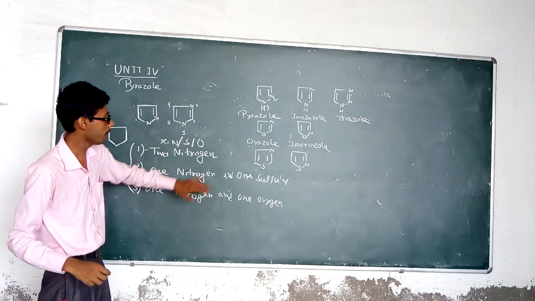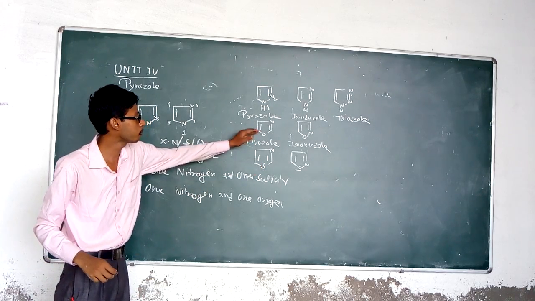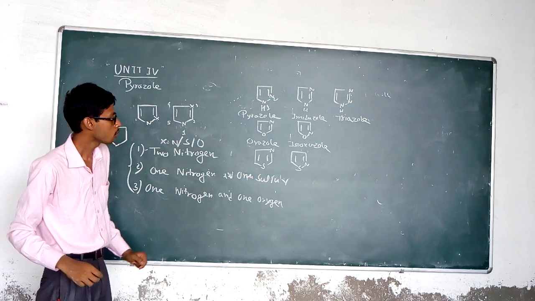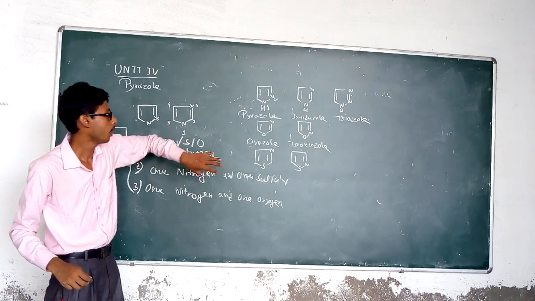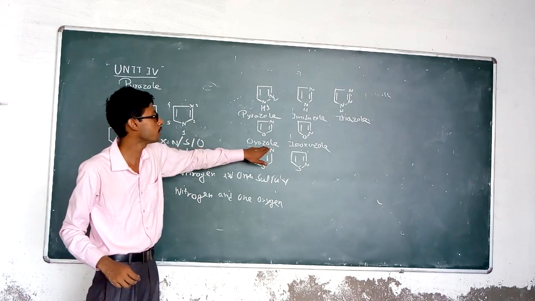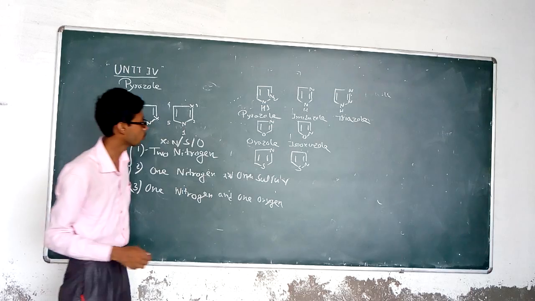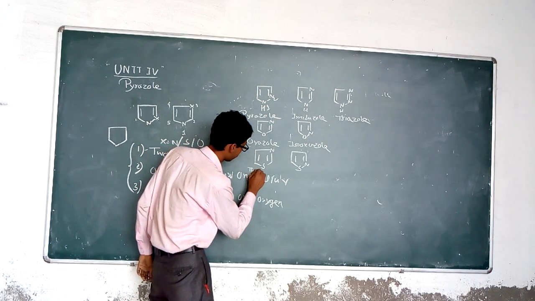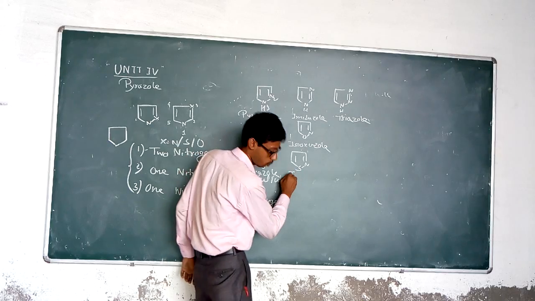Similarly here, sulfur is present in the place of oxygen. So the first prefix of the azole series will be substituted with thia. So the name of the compound is thiazole, and this is isothiazole.